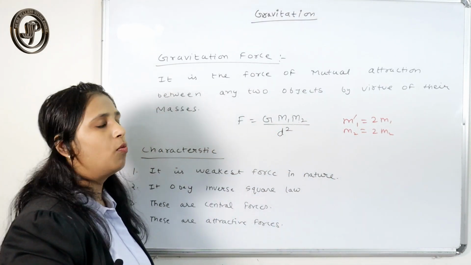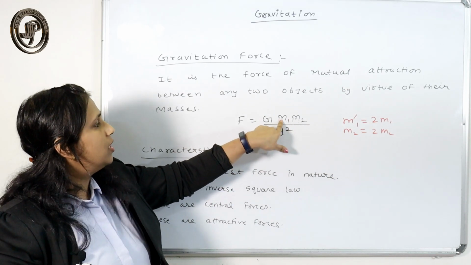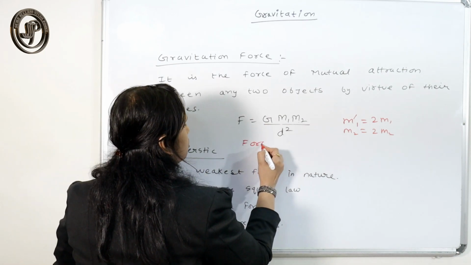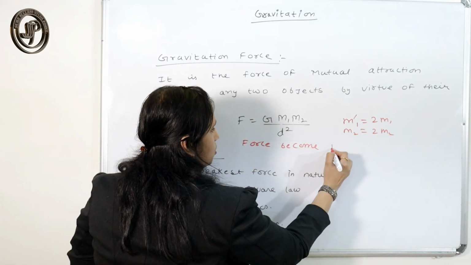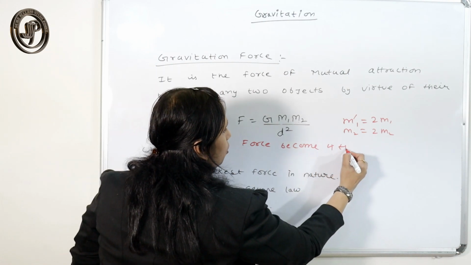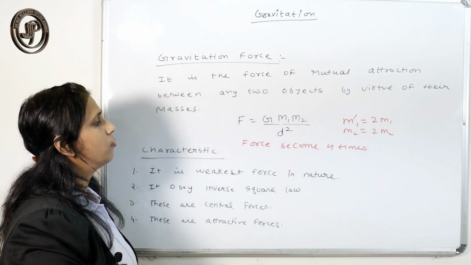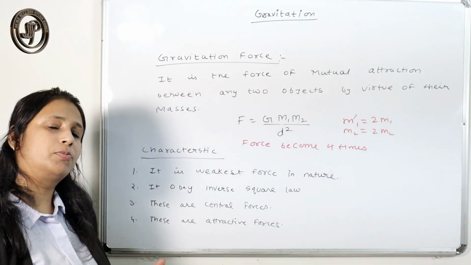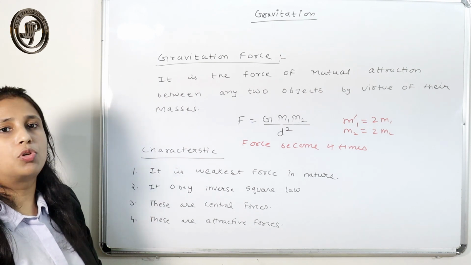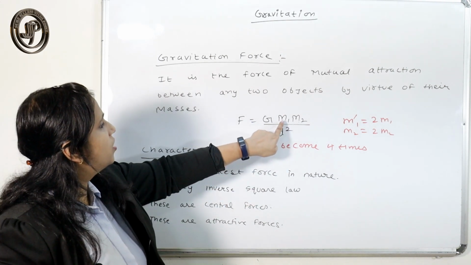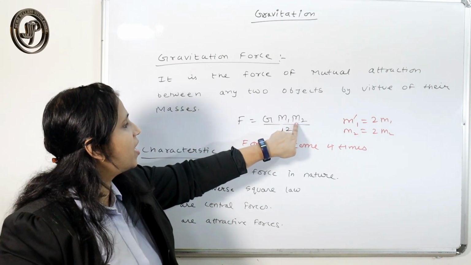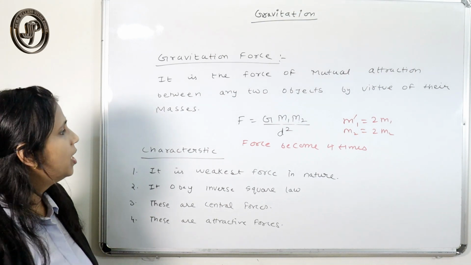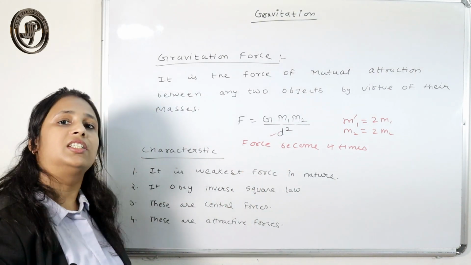So if both the masses get doubled, then 2 into 2 is 4, and the force becomes 4 times. Okay, if both the masses get doubled, then the force becomes 4 times. If only one mass gets doubled, then the force becomes 2 times. Suppose one mass becomes 2 times and the other mass becomes 3 times, then the total force becomes 6 times.